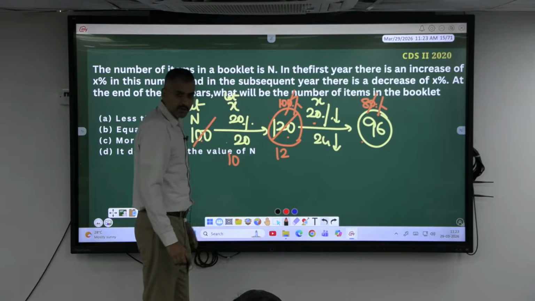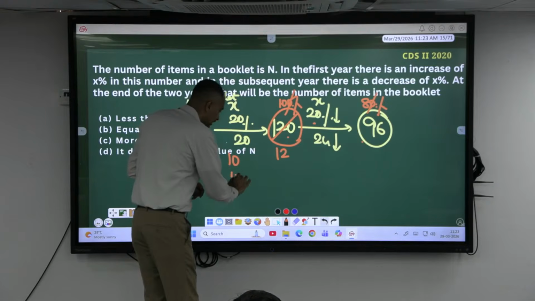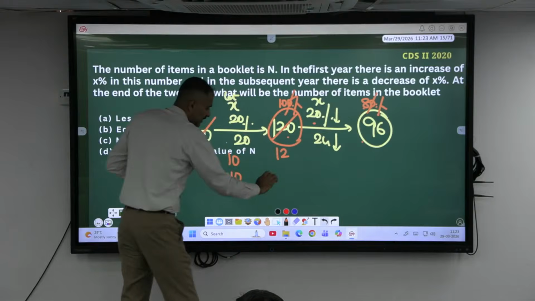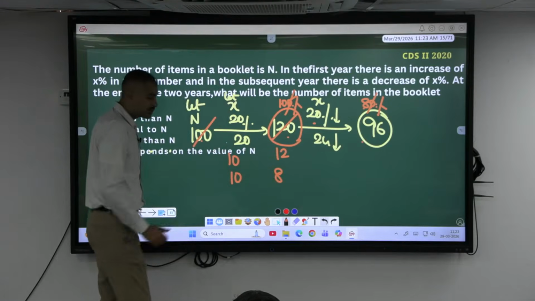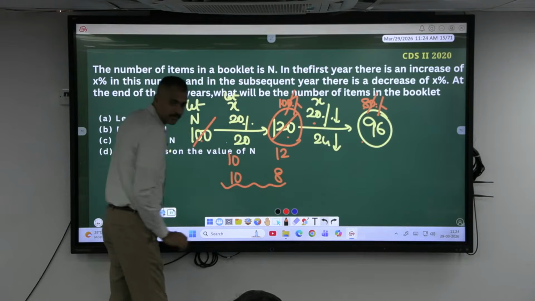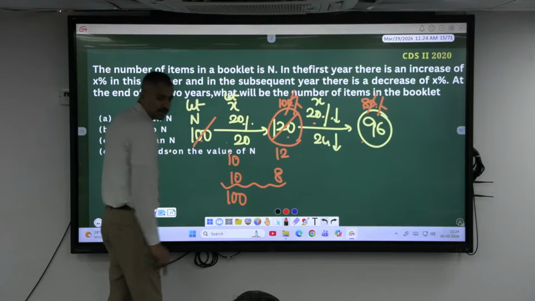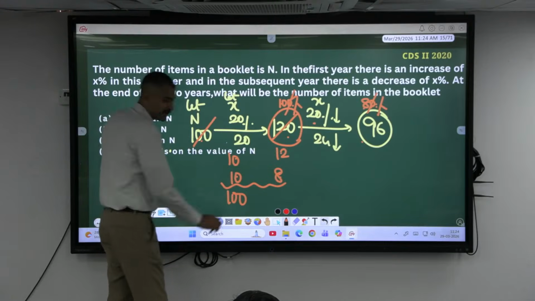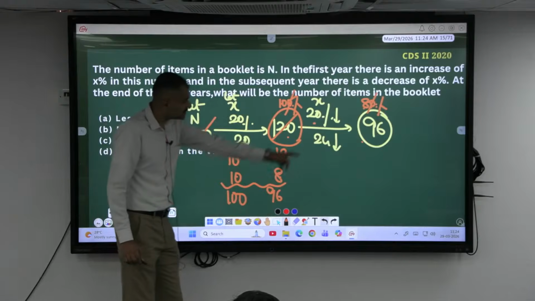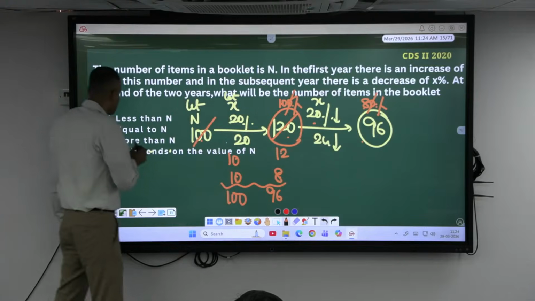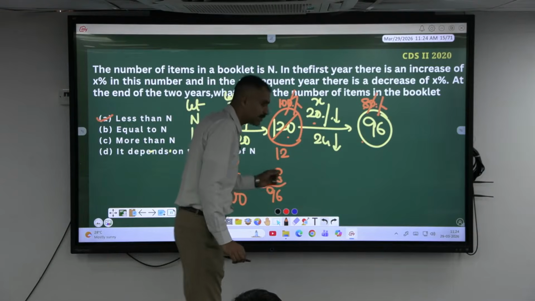Okay, sir. First year what happened? A 10 became 12. Second year what is happening? A 10 is becoming 8. This is what is called 20% increase. This has been successively happening, right? 10 into 10 if you do, this becomes 100. 12 into 8? 96. Can you see the reduction? Yes. Okay. So, how much is the reduction? 4% less than n. Initially, this is the value of n, this is the present n.